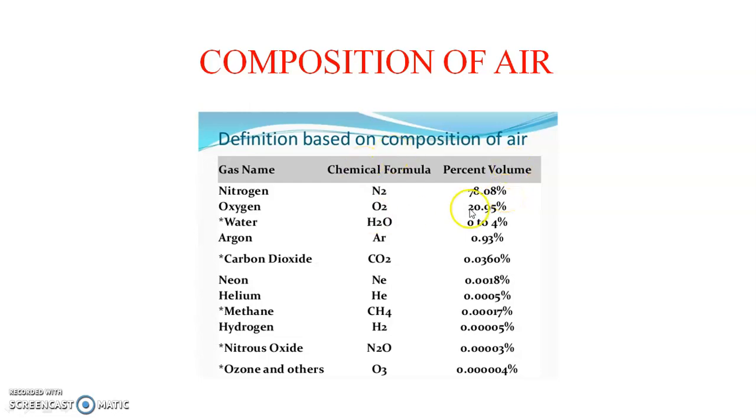Next one, oxygen, O2, 20.95%. Water, H2O, 0 to 4%. Argon, Ar, 0.93%. Carbon dioxide, CO2, 0.0360%. Neon, Ne, 0.0018%. Helium, He, 0.0005%. Methane, CH4, 0.00017%. Hydrogen, H2, 0.00005%. Nitrous oxide, N2O, 0.00003%. Ozone and others, O3, 0.00004%. These are all the composition of air.